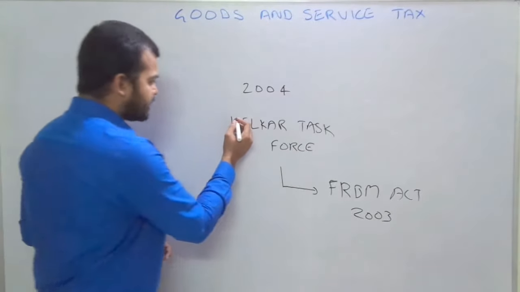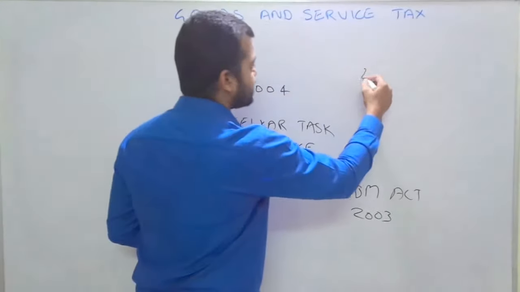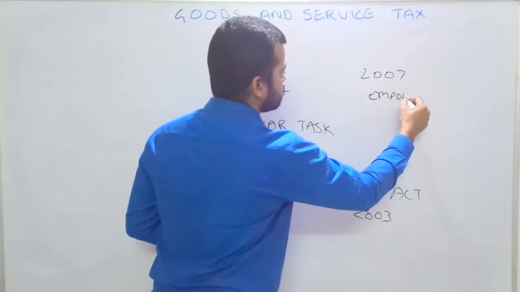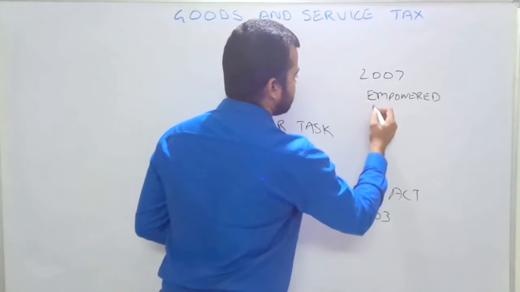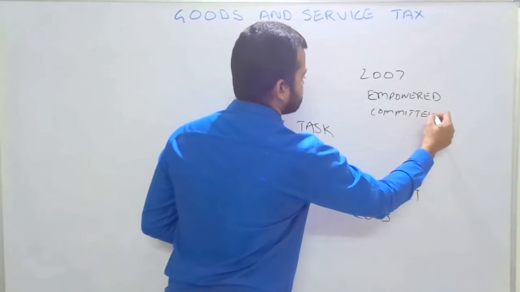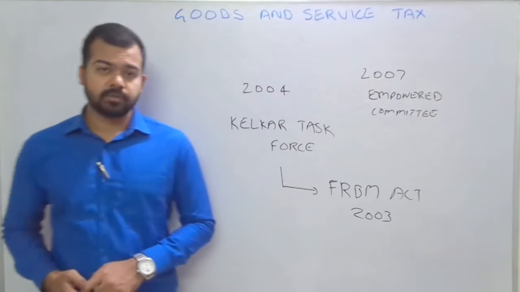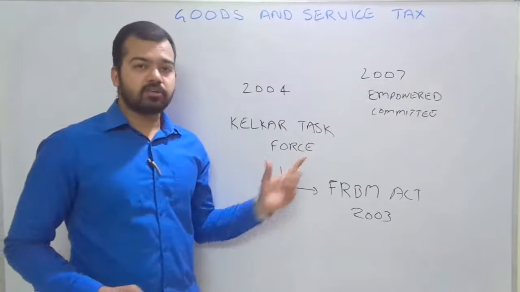Following these recommendations, the government set up an empowered committee of state finance ministers in 2007. This empowered committee carried the recommendations of the Kelkar task force.